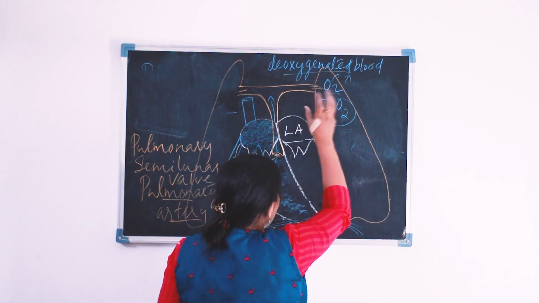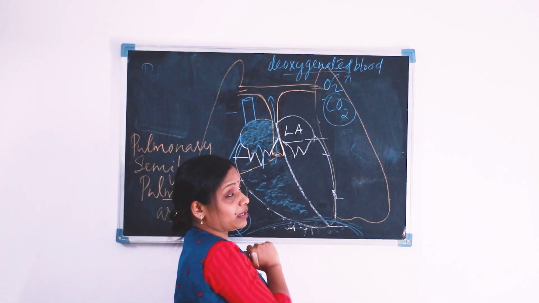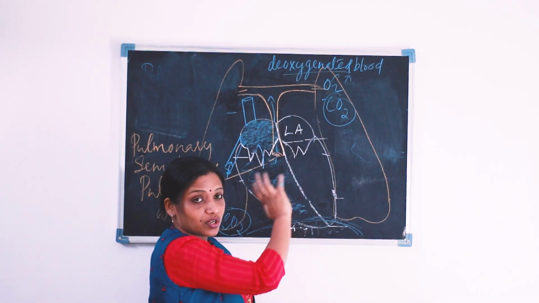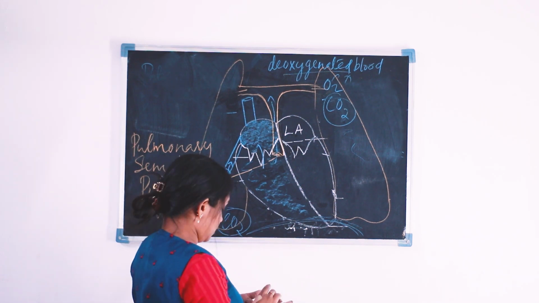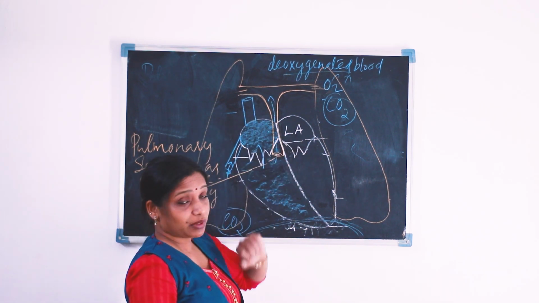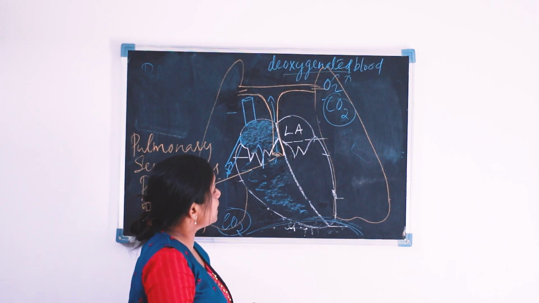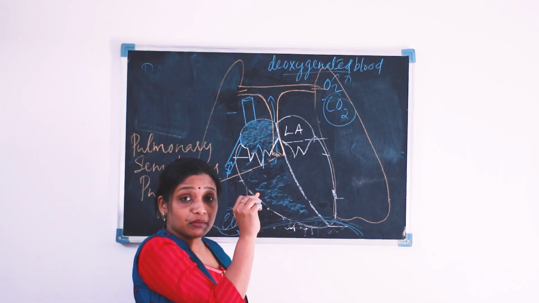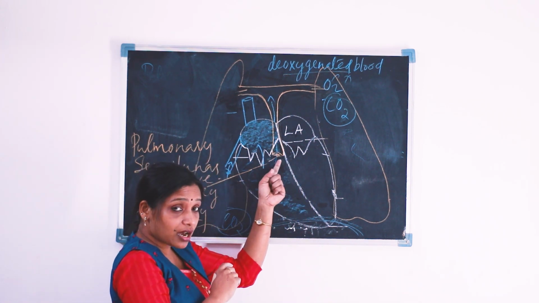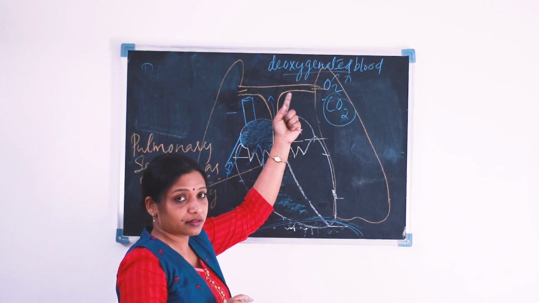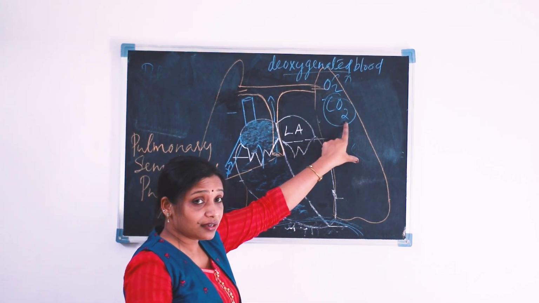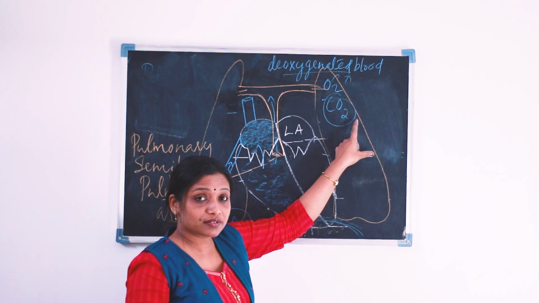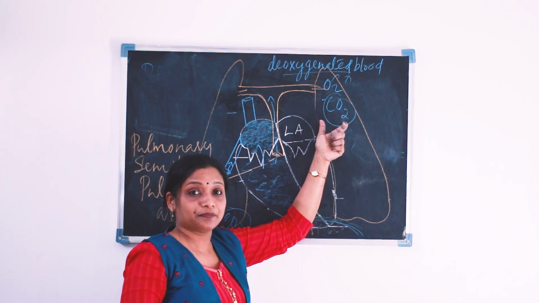And now that oxygenated blood has to reach the heart. For that, there is another blood vessel known as the pulmonary vein. This is a pulmonary artery that carries impure blood to the lungs. In the lungs, the blood leaves the carbon dioxide and takes in oxygen.